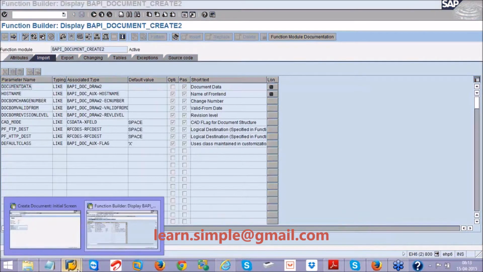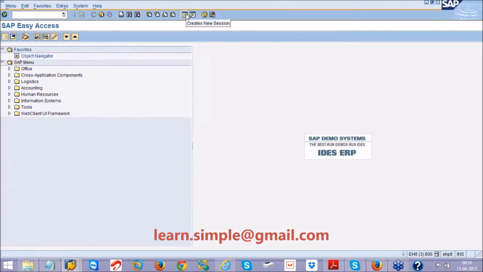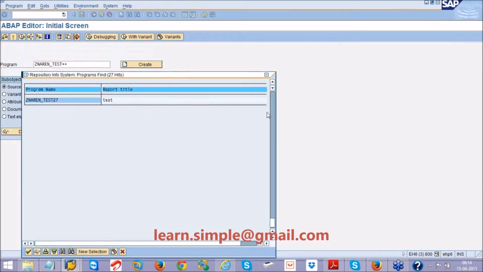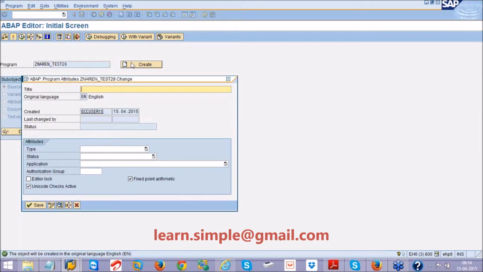Okay, so let us see how we can do this. I'll go to SE38 and create a program, Test with BAPI.